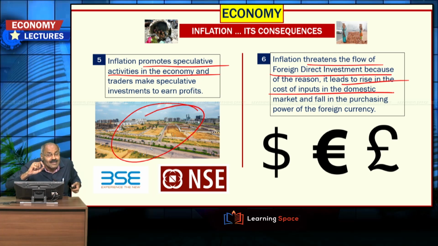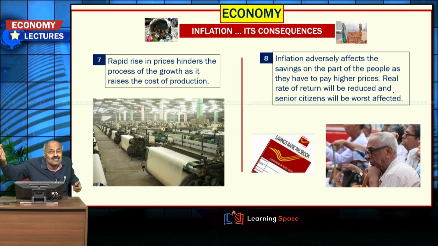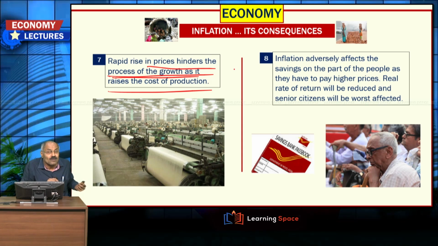So that's why they may hesitate to come to the country and they may look at other destinations. And rapid rise in prices hinders the process of growth as it raises the cost of production. The fallout of inflation is that, because of the rapid rise in prices, it affects the growth process, and this is because of the rise in costs of production.